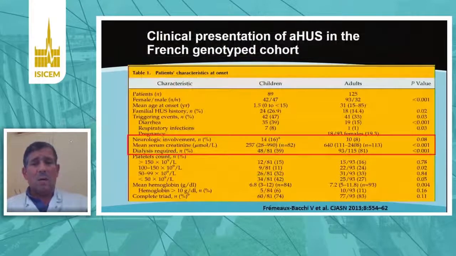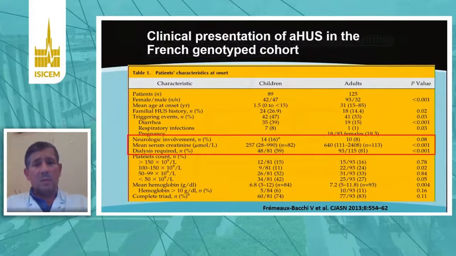As you can see, these are early data showing that in patients with aHUS, you can also have neurological and cardiac involvement, but all the patients had acute kidney injury. We are dealing with hemolytic and uremic syndrome, so uremia is constant in these patients.